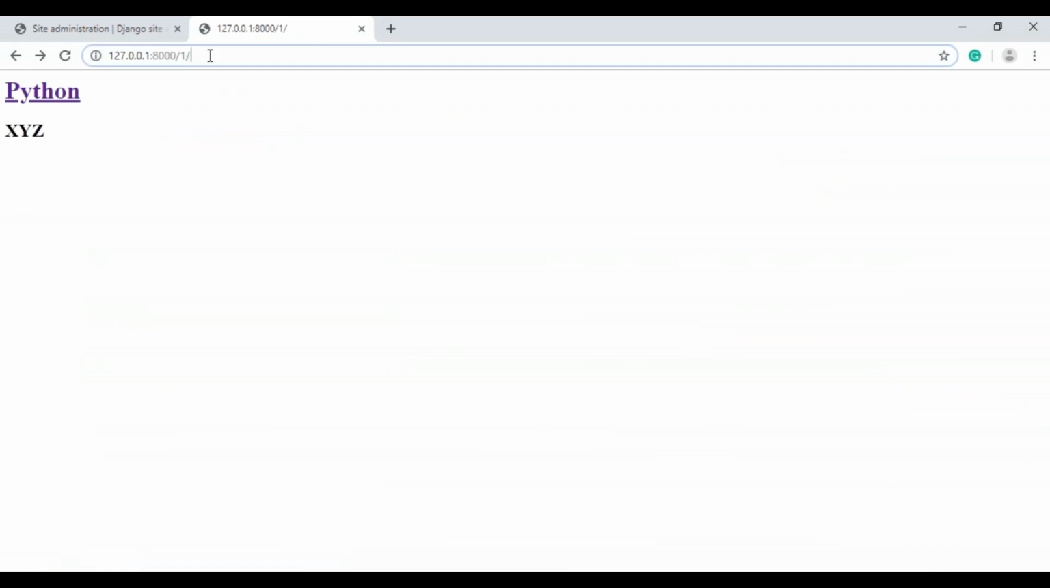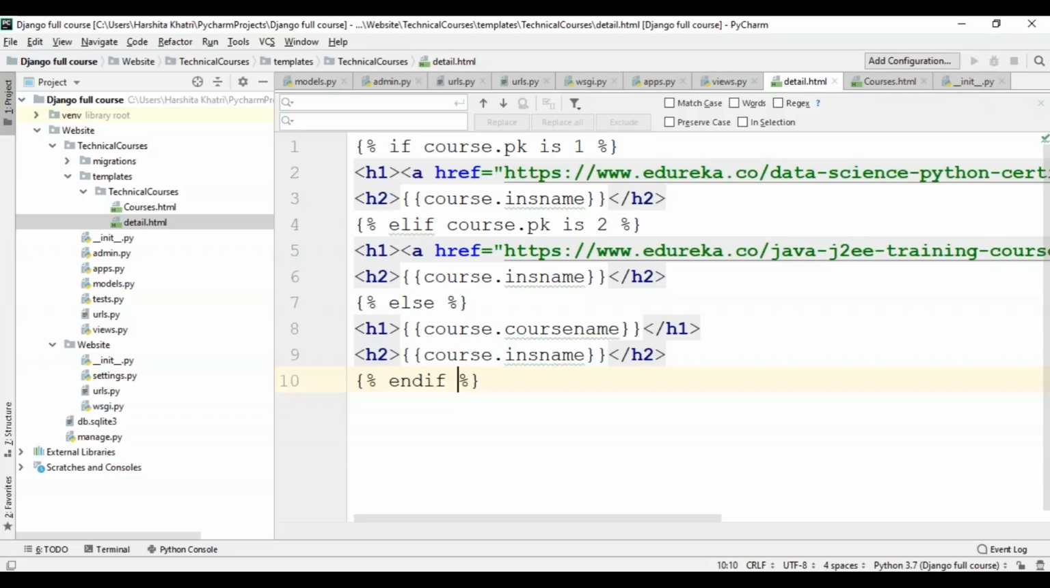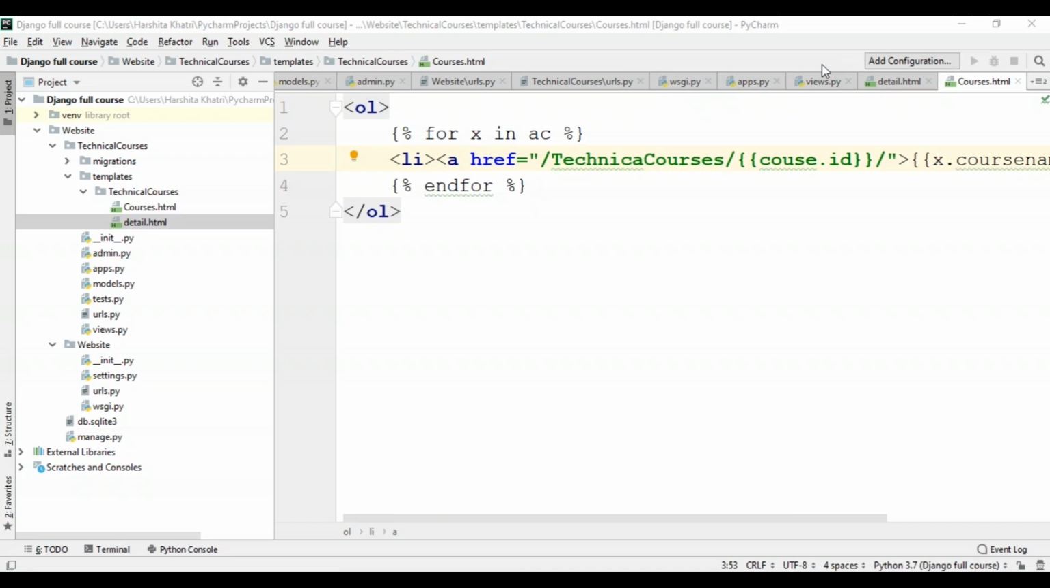Similarly, if I do for 2 and 3, I'll get the same output. So I hope you've understood this. You can add whatever details you want to your page, just like how I've shown you. Now, coming back to PyCharm, I want to link my courses page to my details page.